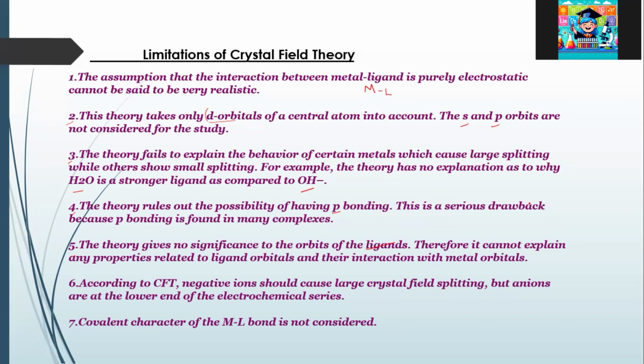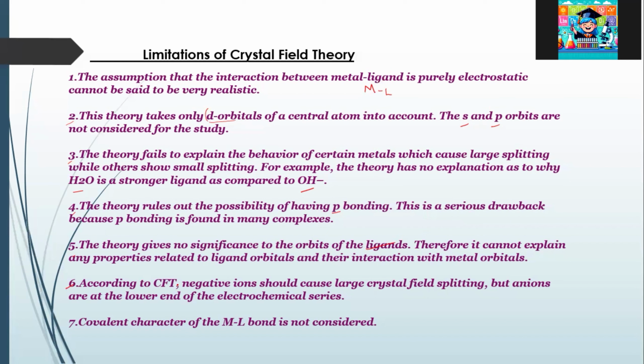As I said earlier, why certain ligands cause different splitting for a particular metal compared to certain other ligands is not explained using crystal field theory. This can be explained only if we consider the ligand orbitals and how they interact with the metal orbitals. But this is not considered in crystal field theory.